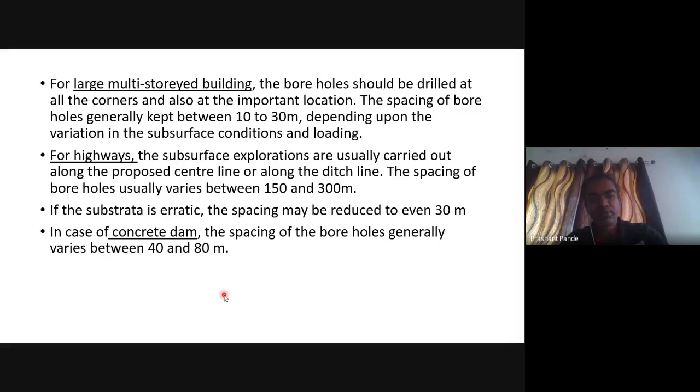For highway, subsurface explorations are usually carried out along the proposed center line or along the ditch line. The spacing of boreholes usually varies between 150 to 300 meter. If substrata is erratic, the spacing may be reduced to even 30 meter. In case of concrete dam, the spacing of boreholes generally varies between 40 to 80 meters.